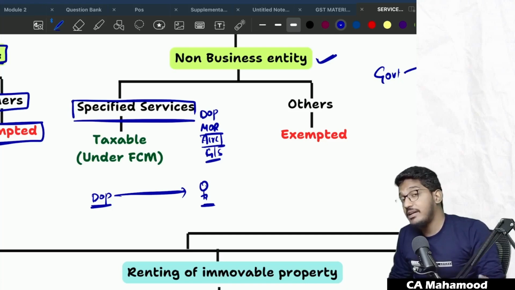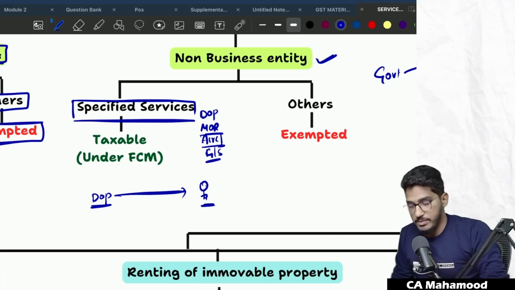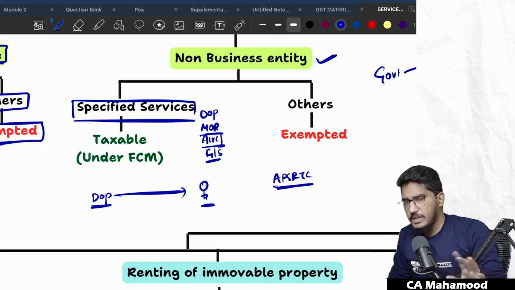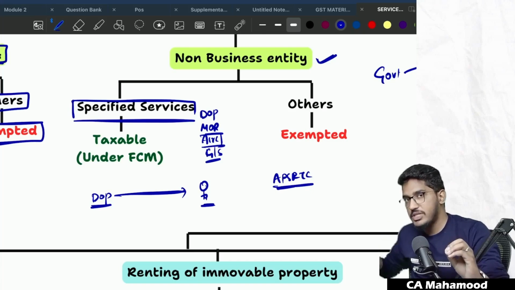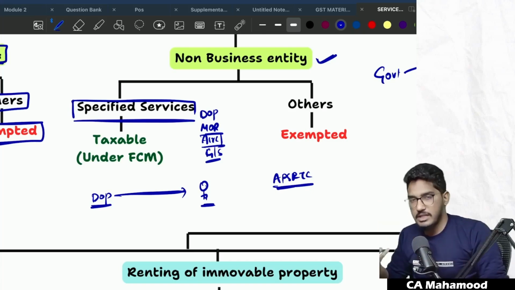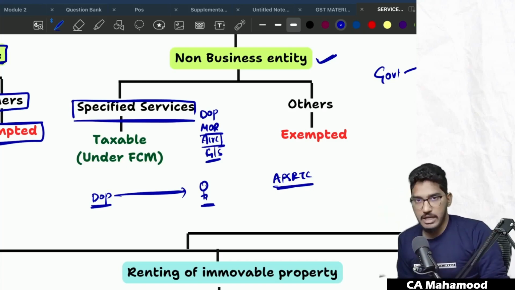If I go and avail passenger transportation services, for example, state level road transport corporations will be there, APSRTC. If I go and travel in this bus, they will give me a ticket. On the ticket, GST will be there. The bus operator, that is the government, will collect the GST from me and pay to the government only. State government, APSRTC will collect the GST from me and pay to the government.